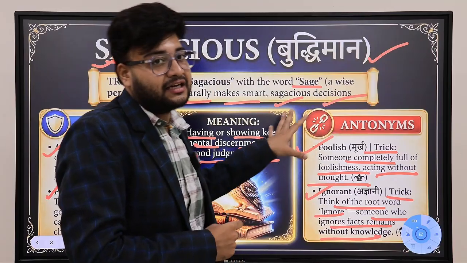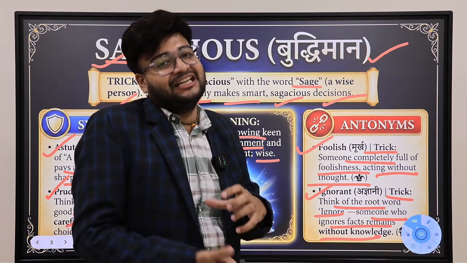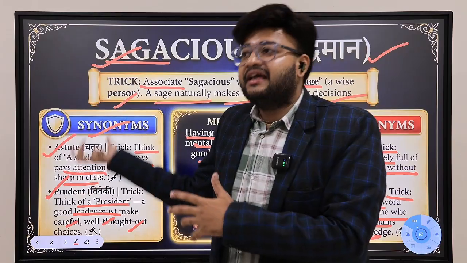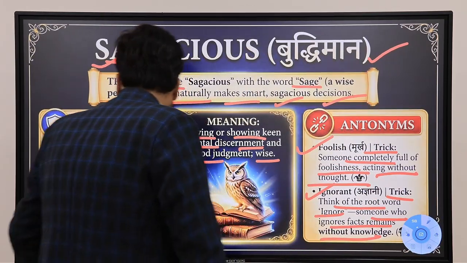You all can understand that, sir, a person who is very ignorant in nature, a person very foolish in nature. You can also add some of the words to the synonyms from the dictionary as well. Acumen. Yes. So, apart from that, let's learn the different words.